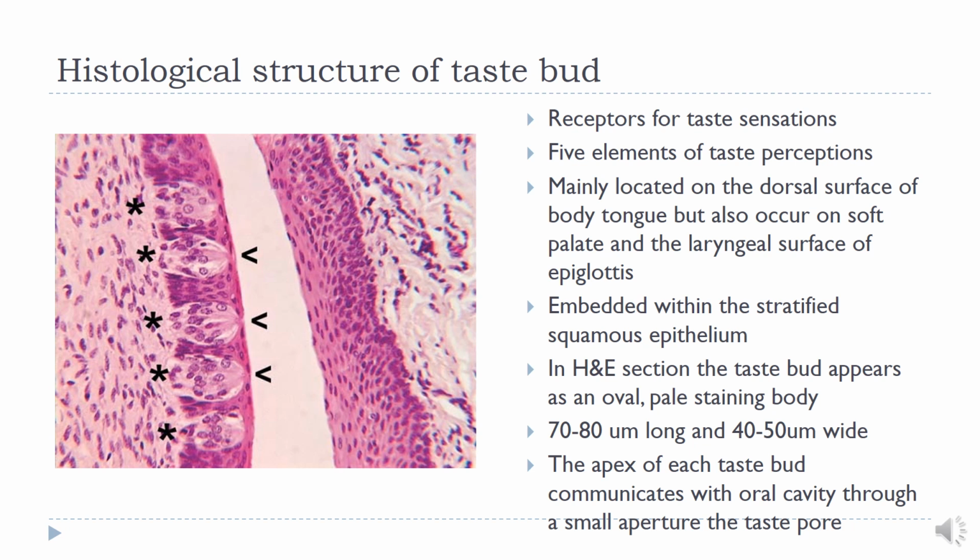Now you can see the lingual taste buds, they are embedded in the stratified squamous epithelium covering the fungiform, foliate and circumvallate papillae, and they rest on the basal lamina of the epithelium. Now in an ordinary H&E stained section, a taste bud appears as an oval, pale staining body. You can see here the oval pale staining body embedded in the epithelium.